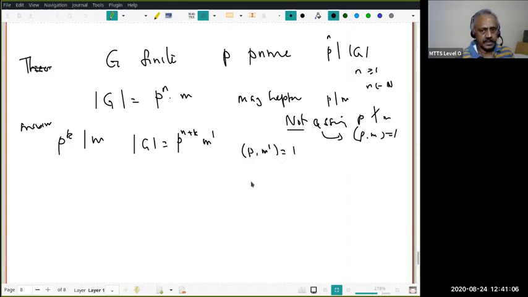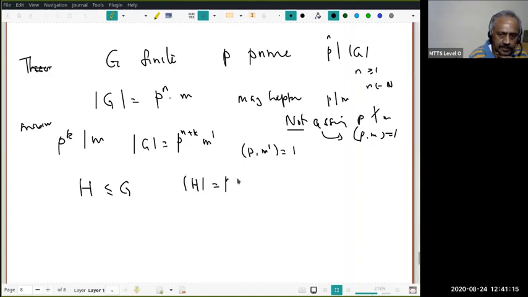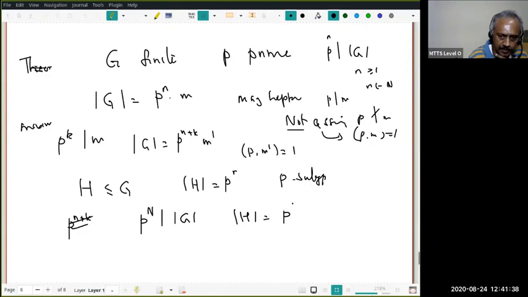Is that clear? Now any subgroup H of G so that |H| equals some power of P is called a P subgroup. And suppose P power n is the maximum power of P which divides |G|, and there is a subgroup H whose order is P power n.